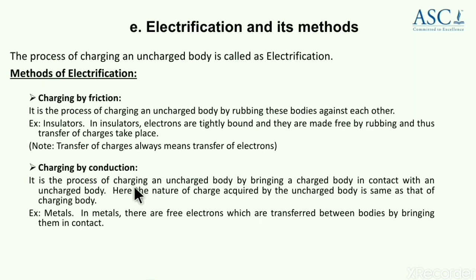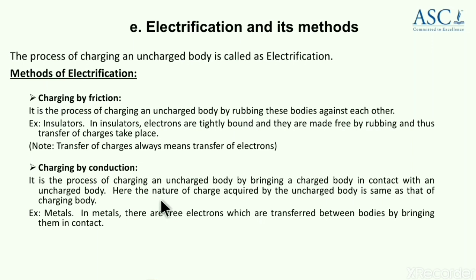Next is charging by conduction. It is the process of charging an uncharged body by bringing a charged body in contact with it. Here, the nature of charge acquired by the uncharged body after conduction is the same type as that of the charging body. That means if you bring a positively charged body in contact with a conductor, after conduction the conductor gains positive charge.